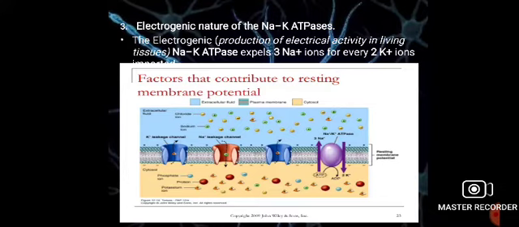are going to work. Potassium leaky channels always allow potassium ions to move from the cytosolic region to the extracellular fluid, and during this resting phase, sodium leaky channels allow sodium ions to move from the extracellular fluid to the cytosolic region.